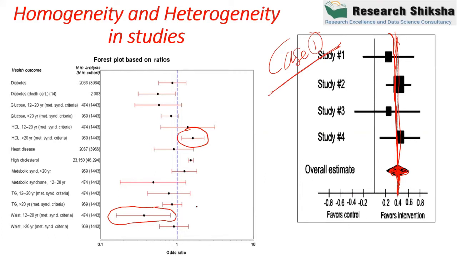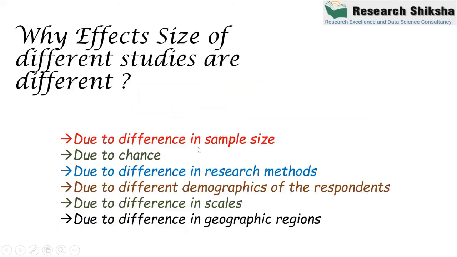In the second case, when I start plotting the straight line from the diamond, a few studies are not part of this straight line. So 1, 2, and one more. You can see that 3 and maybe 4. So there are 4 studies in this plot which are not crossed by the straight line, right?